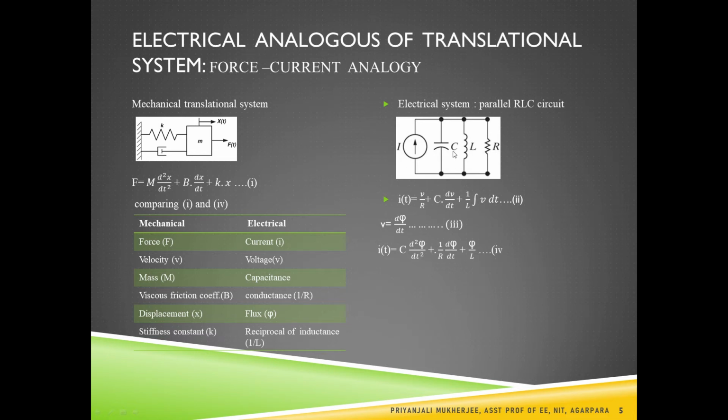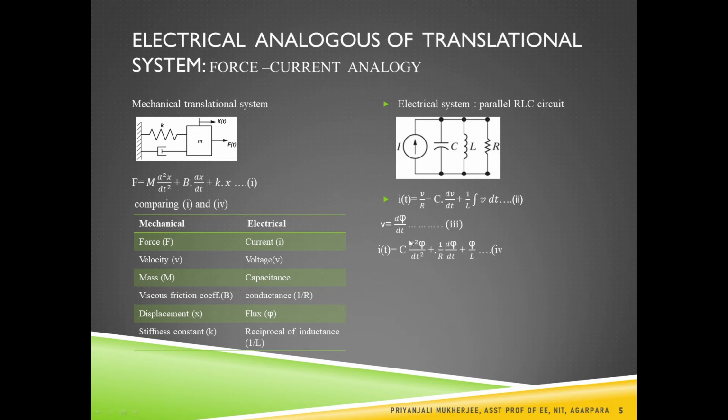So for this circuit, we can say that total current I is equal to the summation of all the currents through C, L and R. So if we apply the voltage V across this, then the current through the resistance R is equal to V divided by R. In the same way, the current through the capacitance is C dV dt, and the current through the inductor is 1 by L integration V dt.